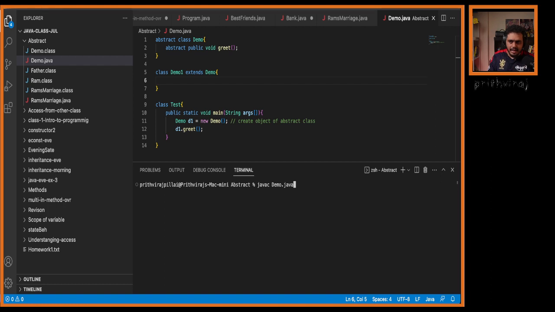I'm just extending, right? Am I doing anything else? Am I implementing? Am I overriding a method? Am I doing anything in demo1 class? I'm just extending. Can we simply extend? We have seen that in the past, right? We can extend. Now if I run this, what will happen?